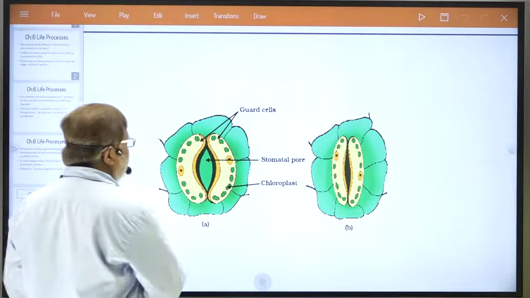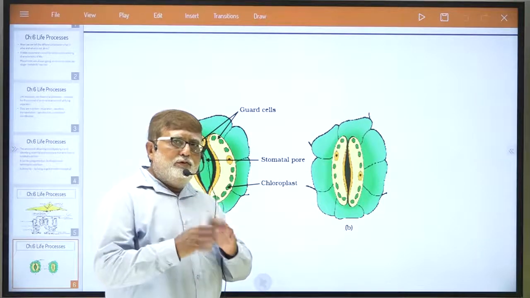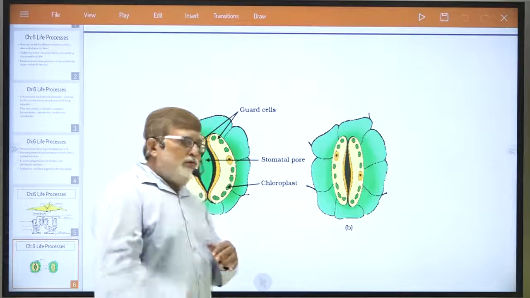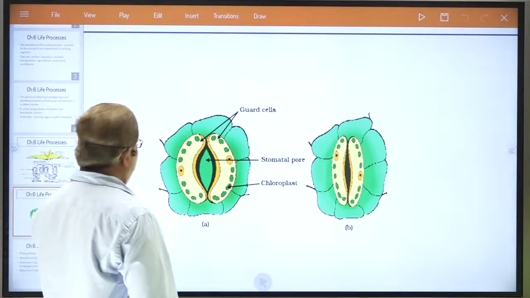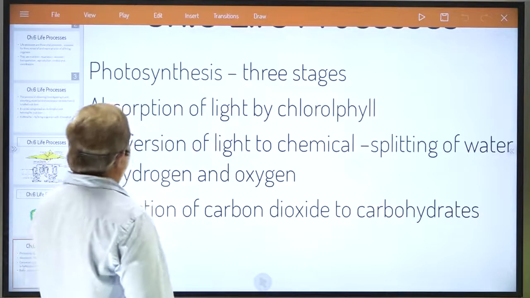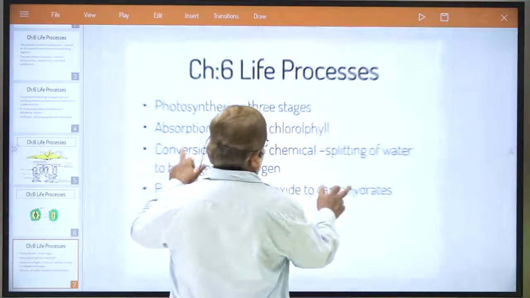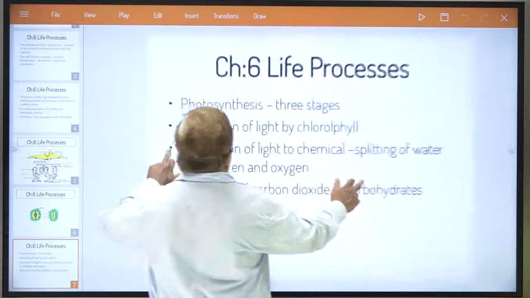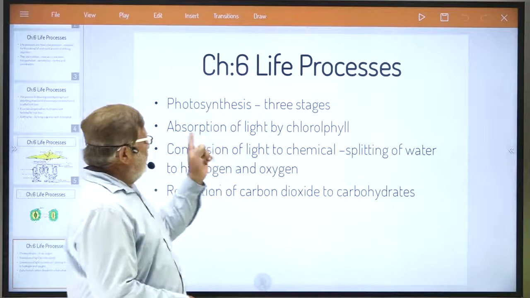Now see, actually, the process of photosynthesis takes place in three stages that I want to explain to you, dear student. Which are those three stages? Understand? See, three stages are already there in the process of photosynthesis, dear student. First one, three stages.